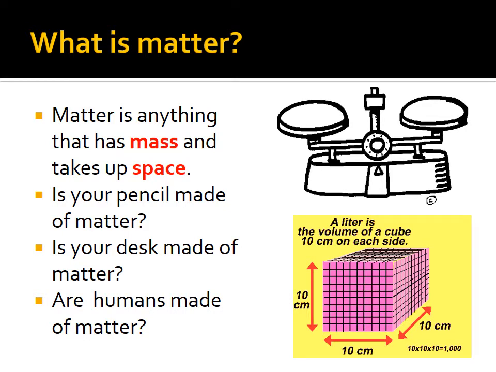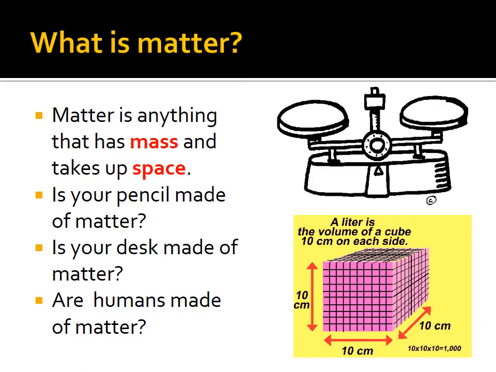What is matter? Matter is anything that has mass and takes up space. And let's look at the word mass. Mass is really how we measure the amount of matter that's in something. Mass is really not the same thing as weight. However, a lot of people mix up the two because they sound a lot alike. In science, when we measure stuff, the way we determine how much mass is in something is we weigh it on a scale. So for the purpose of this lesson, you can think of mass as weight, although technically it's not weight, but we determine the amount of mass by the weight.